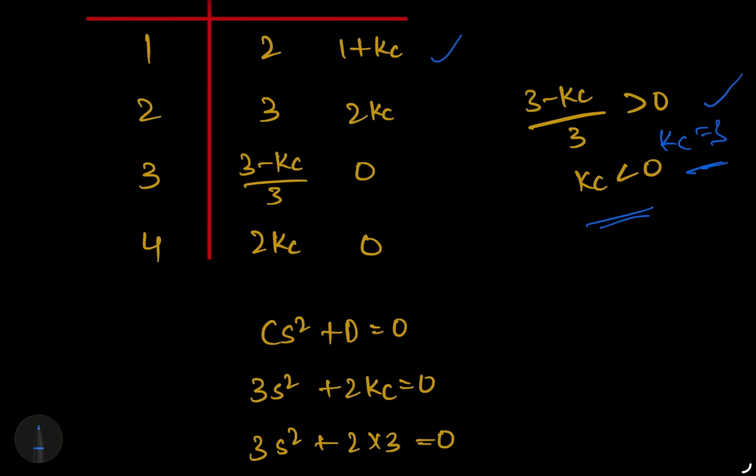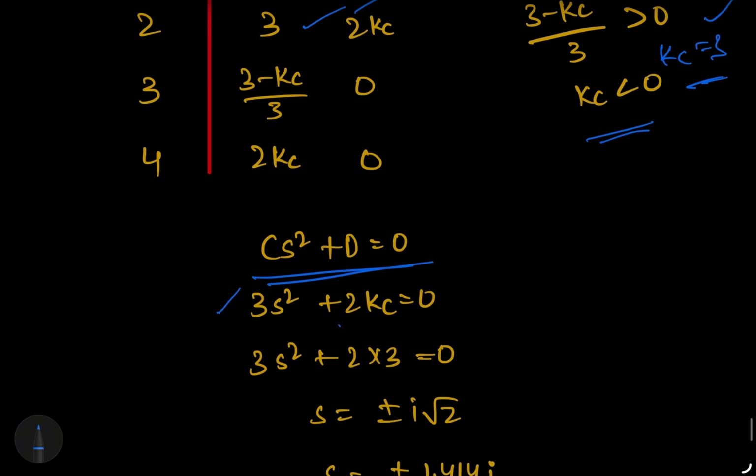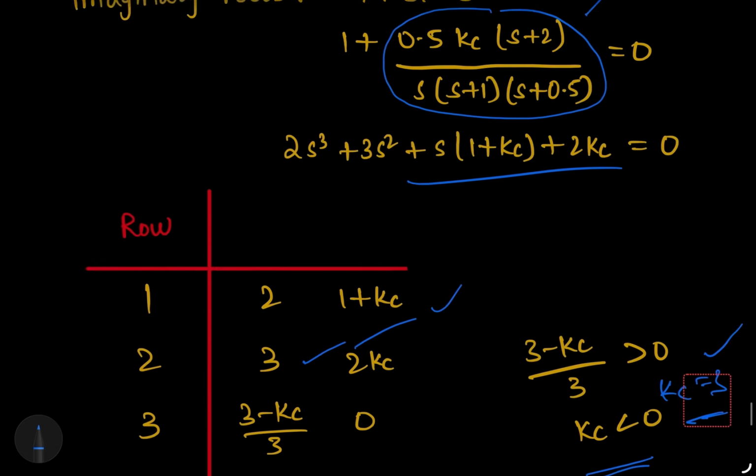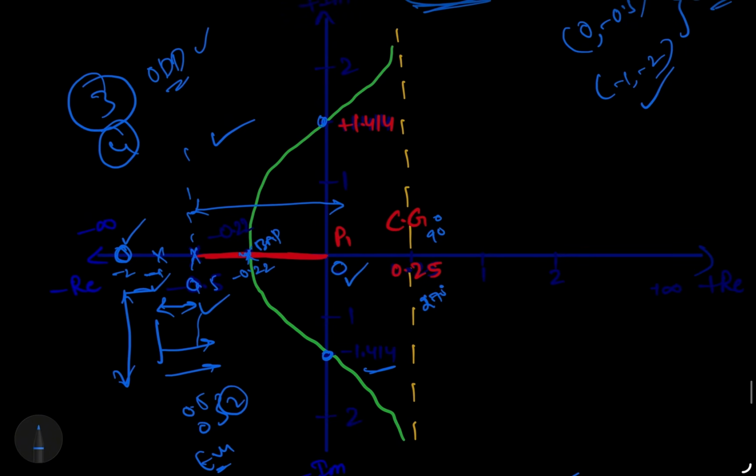So now, how do we find the imaginary roots? A s squared plus d equal to 0. Now substitute this c value and d value; this is 3 and this is d. Now set equal to 0, then we'll get the imaginary axis crossing, that is s equal to plus or minus 1.414 j. So definitely this is the imaginary axis crossing point.